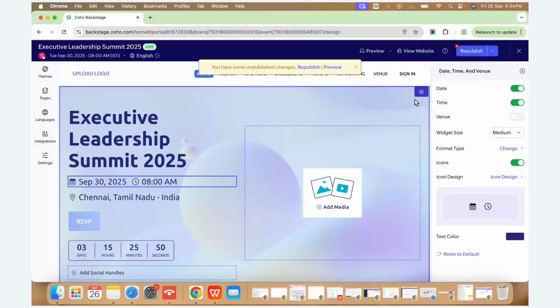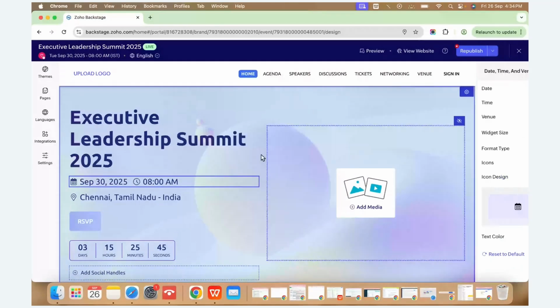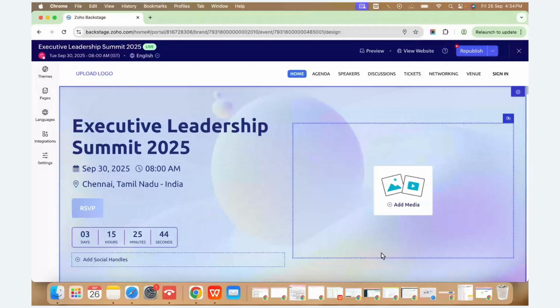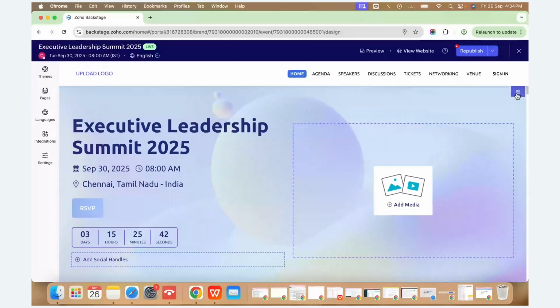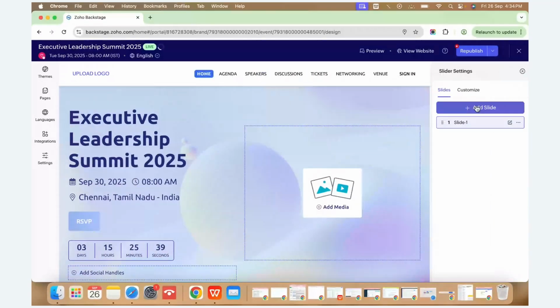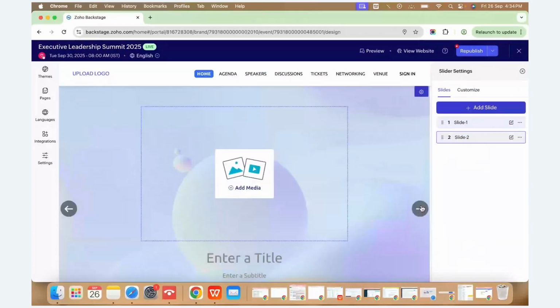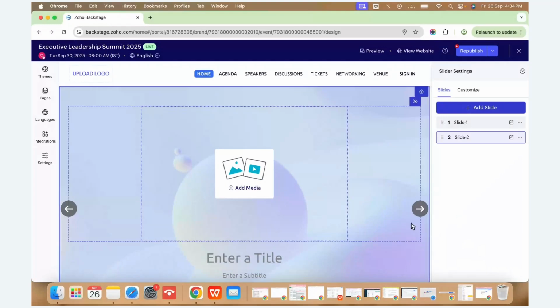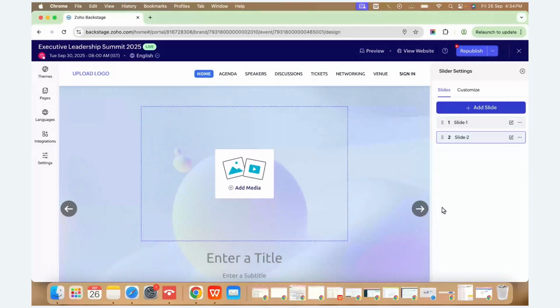And if you wanted to have multiple slides in the hero page, you can directly do it by clicking on the setting icon and adding multiple slides. We can have an arrow to navigate to the next slide, or we can set up a time, like after 5 or 6 seconds, so it will automatically move us to the second slide.